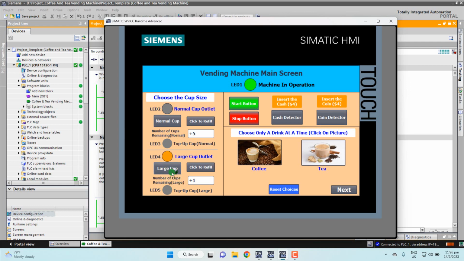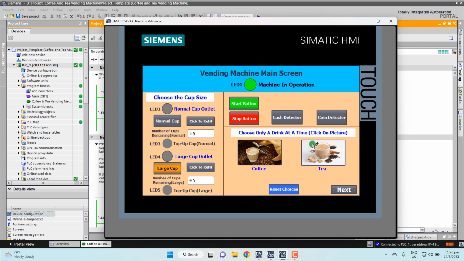So now I go to left. So I pay the money first. So I put the coin. So now the equal to now also go blinking. Now here also we can top up. Okay, now I want to top up 5. Click here. So LED also no more already because he wanted 5 already.